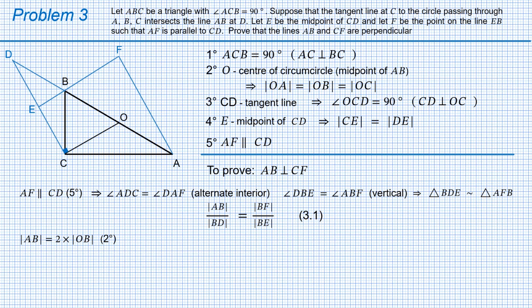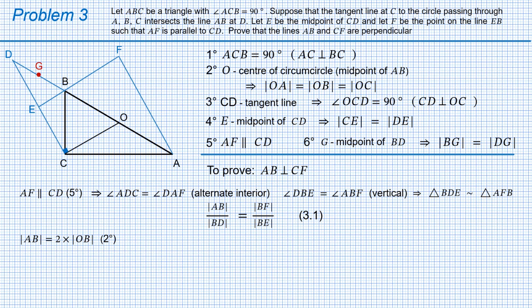Another segment in the left-hand side of equation 3.1 is segment BD, which doesn't have a midpoint. To be more precise, it doesn't have a marked midpoint. So let's mark it and name it point G. Let's write condition number 6, even though it's not quite a condition, I believe that's the right place for it. G is the midpoint of BD, therefore BG equals DG.